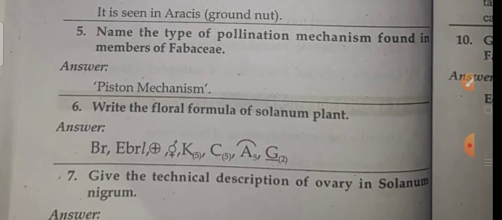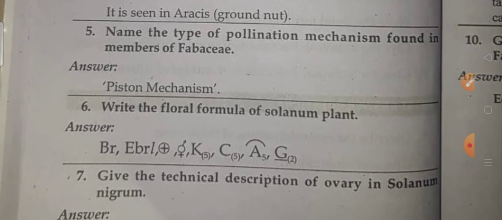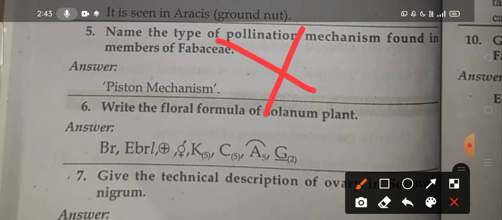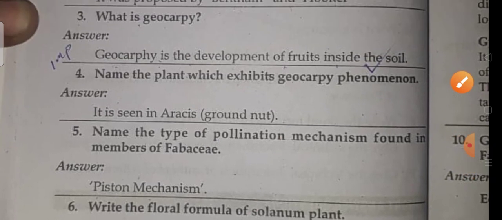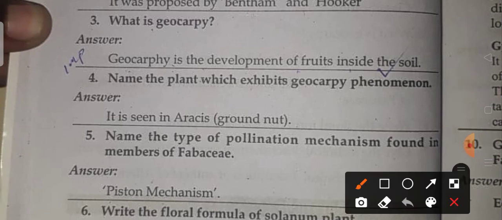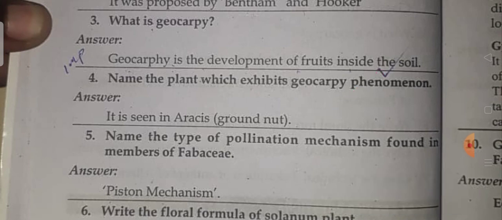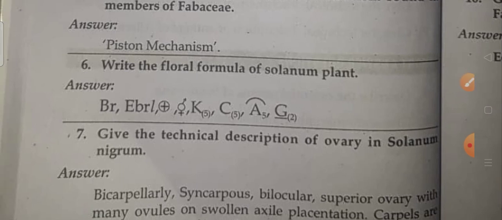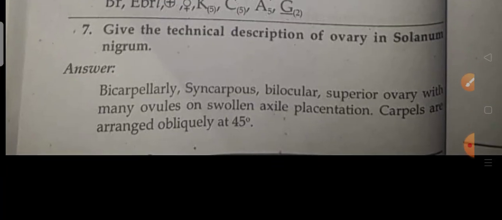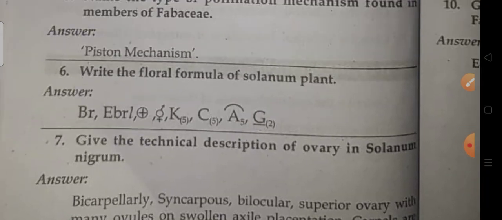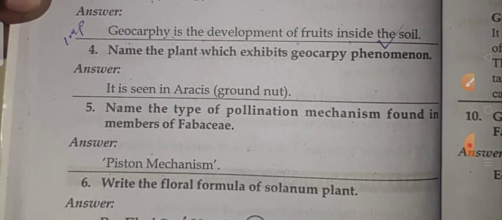Name the type of pollination mechanism found in the members of the Fabaceae. Actually, the Fabaceae question is deleted. No need to read. Fabaceae, Solanaceae deleted questions. Name the plant which exhibits the geocarpy phenomenon. Arachis. This question you can read, no problem. Next, write the floral formula of Solanum. This is also a deleted question. No need to read. Give the technical description of the ovary of Solanum. This also is deleted. Solanaceae, Fabaceae deleted questions.